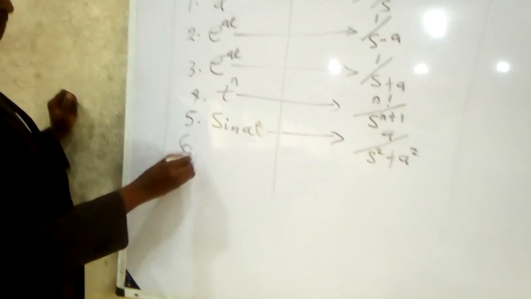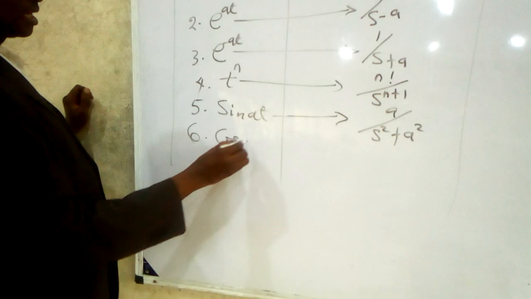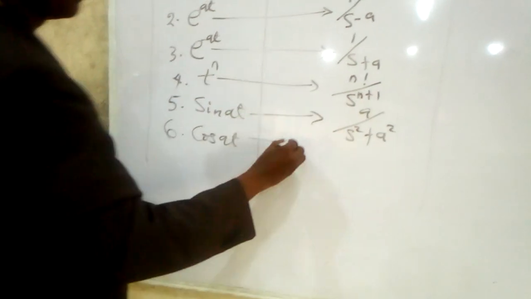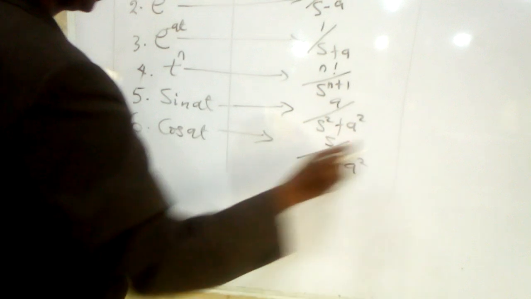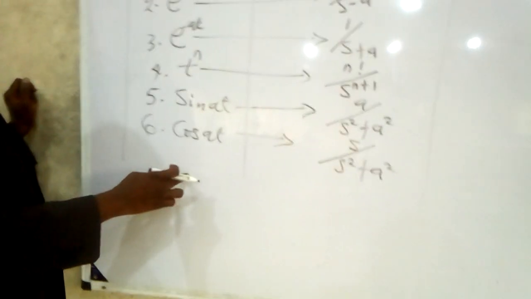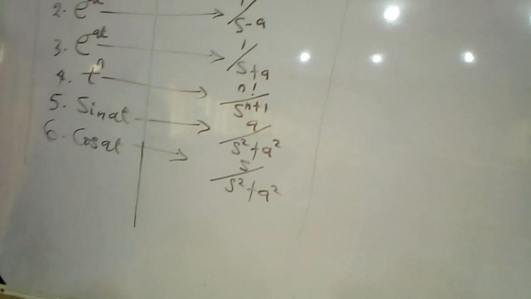Number 6, the Laplace of cos at, is giving us s over s squared plus a squared. These are trigonometrical functions. Any version that differs from this is a wrong table. Take note, you can go to Advanced Engineering Mathematics by Kreyszig and you will see the Laplace table there.